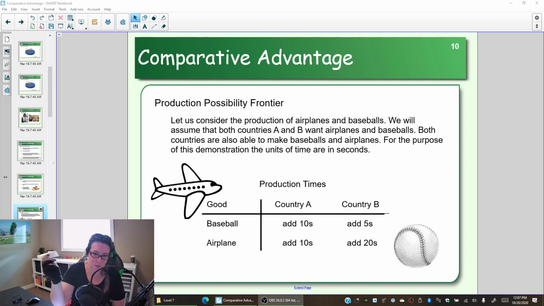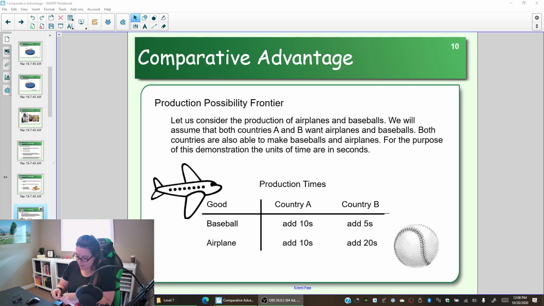Not even sure it really flies very well. But if you're country A, you'll make this airplane and then you'll count to 10, all the way to 10. And only then do you start making your next airplane.